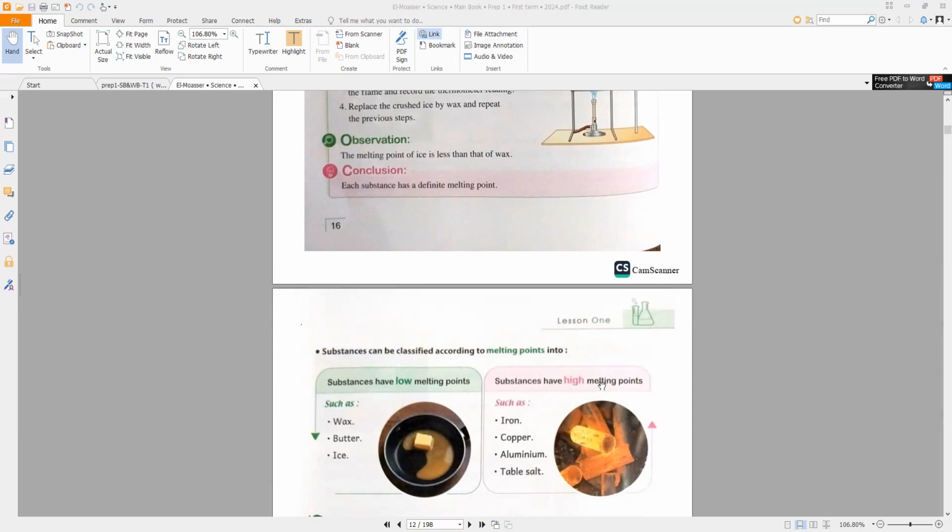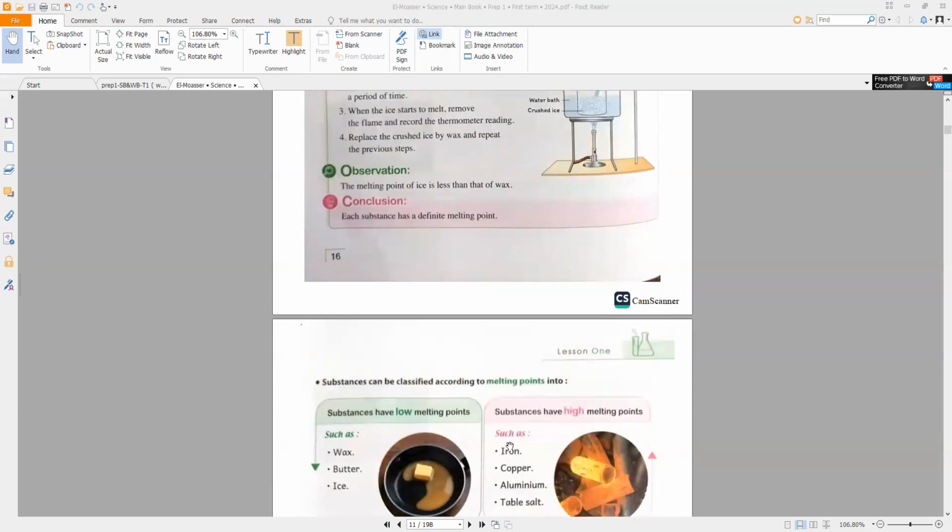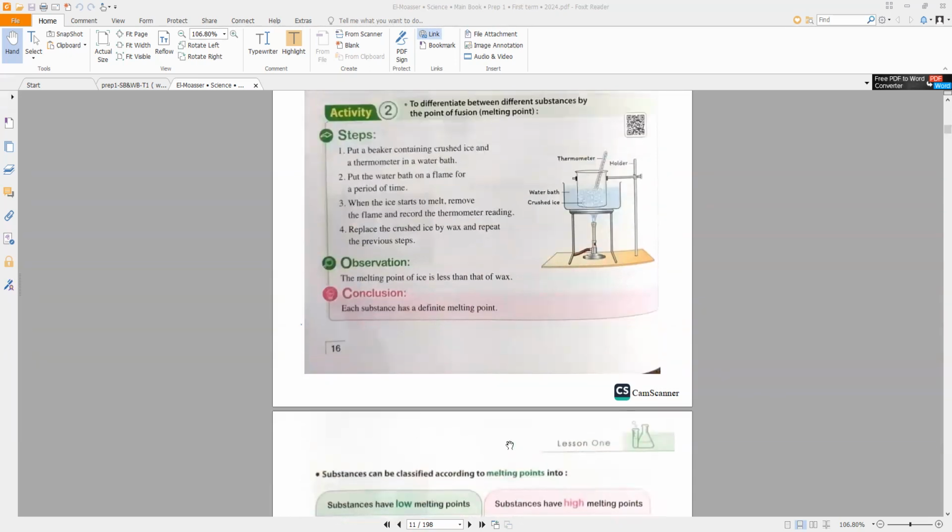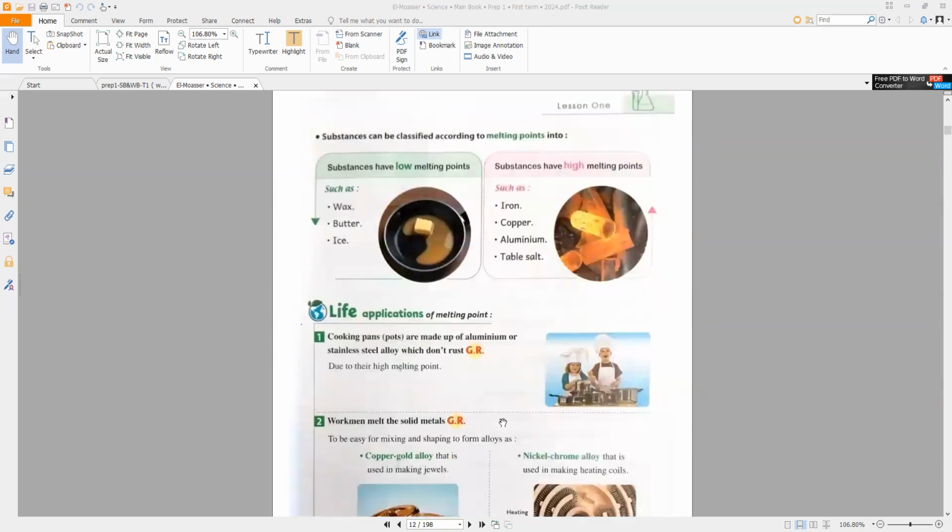Some substances that have a high melting point are iron, copper, aluminum, and table salt. Some life applications of melting point: cooking pans or cooking pots are made of aluminum or stainless steel alloy, which don't rust.